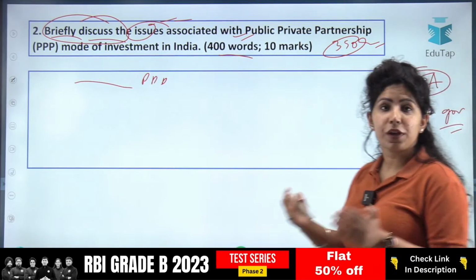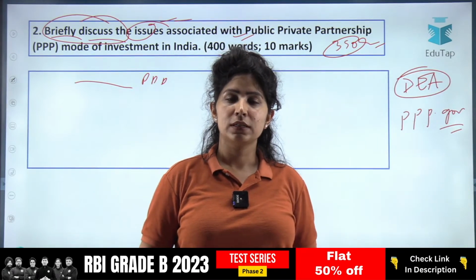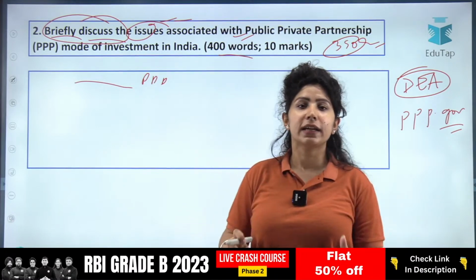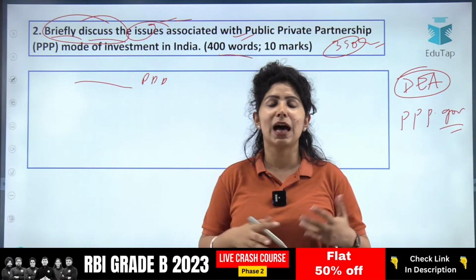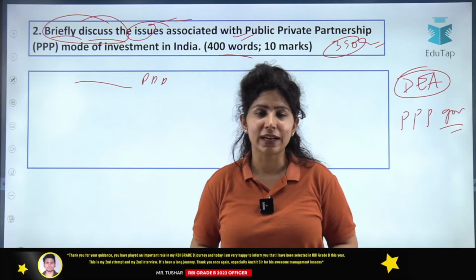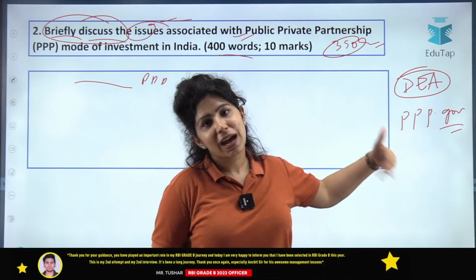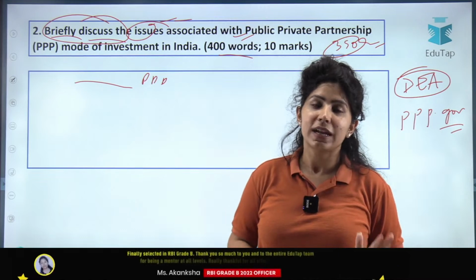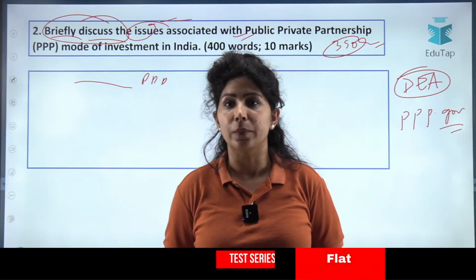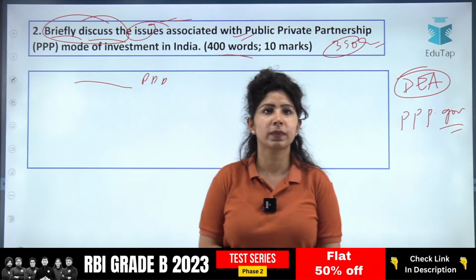DEA has given a separate website to PPP so that anybody looking for data regarding public-private partnership in India, how many projects are actually going on right now, and what initiatives have been taken by the government, can directly go to this website. Now you can mention this as a point in your answer: that government is motivated, and a separate website has been allocated for real-time data. Yes, Sunil, that's right, highways construction.